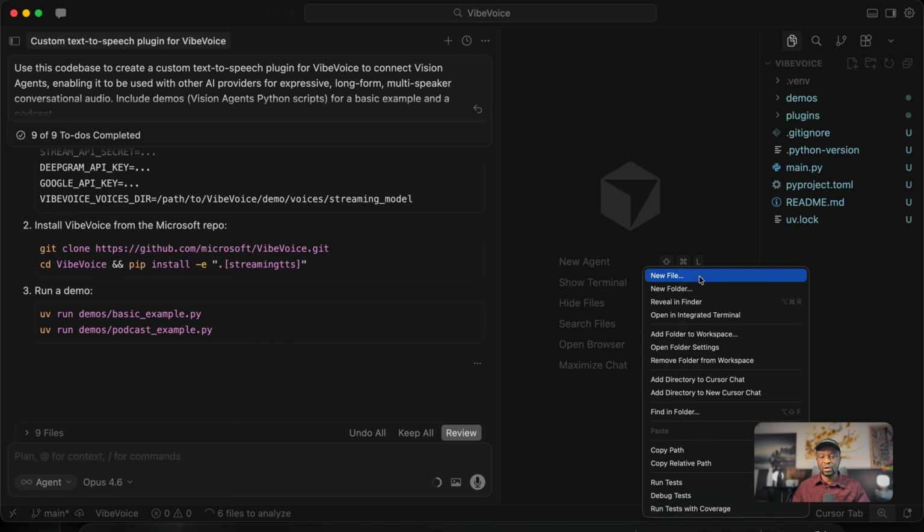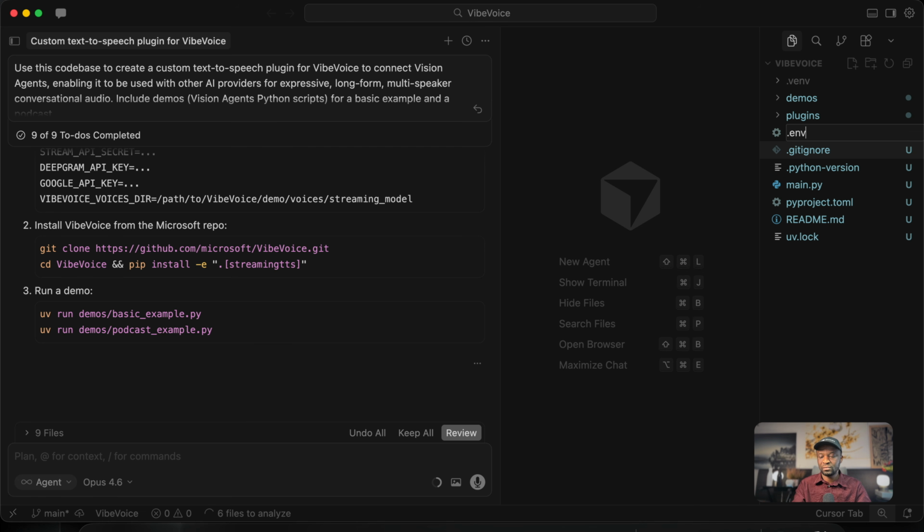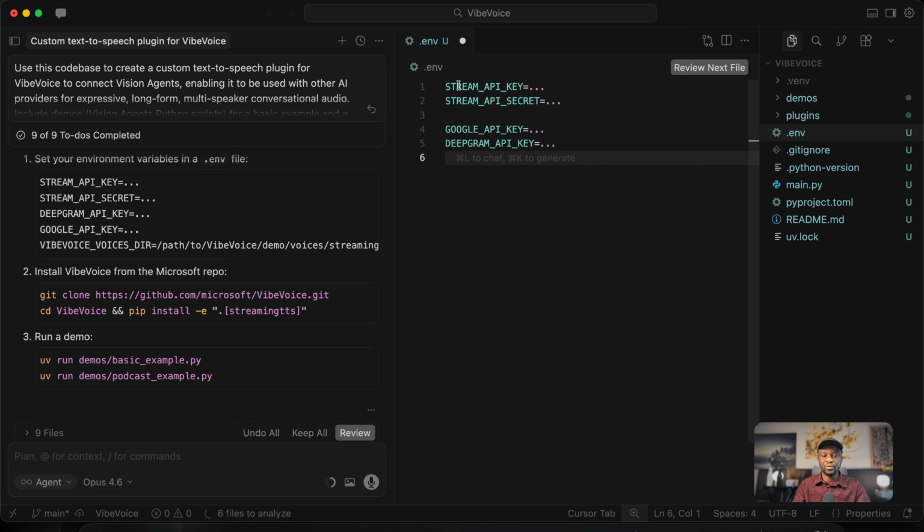In the project root, I'll add .env and paste these credentials. We need Stream API key, Stream API secret, Google API key, and Deepgram. Deepgram is required for speech to text, and the Google API key is required for Gemini. I will also add an example-based URL so that when we run the Python script, it will launch Stream Video. So I'll go ahead and fill the remaining credentials.